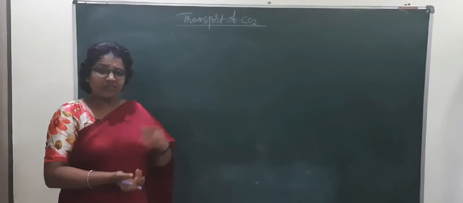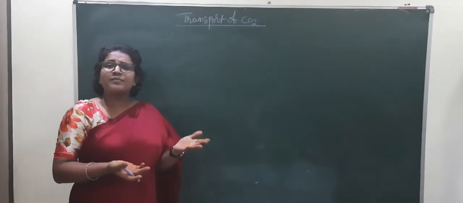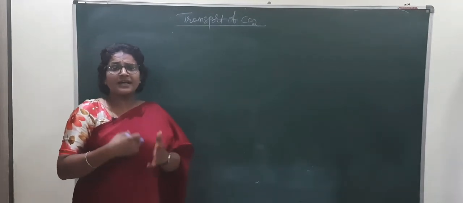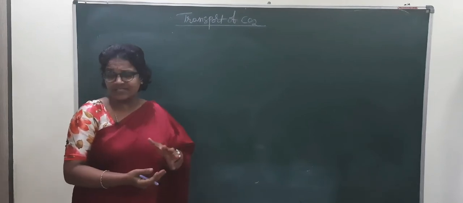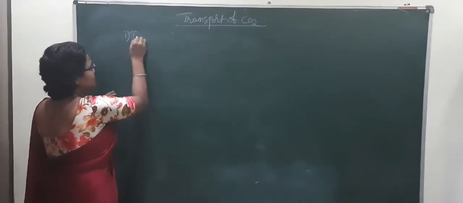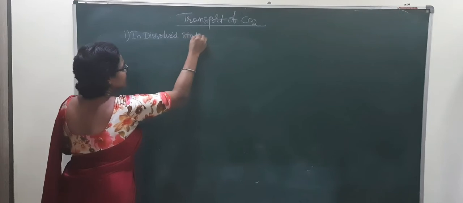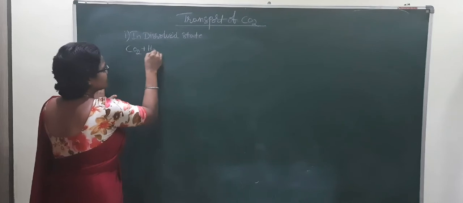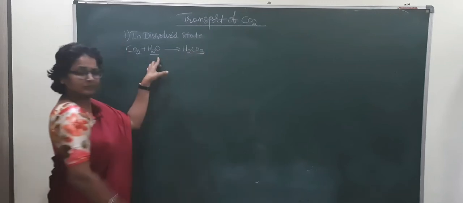Because of that, CO2 combines with the hemoglobin and leads to the formation of carbamino compounds, and in a dissolved state, and in the form of carbonic acid, like that the bicarbonates. So in different ways the transport of carbon dioxide takes place. In three ways we will discuss here. In dissolved state. I will give the equation for you. That is, CO2 combines with H2O. Dissolved is nothing but it can dissolve in the water and leads to the formation of H2CO3.